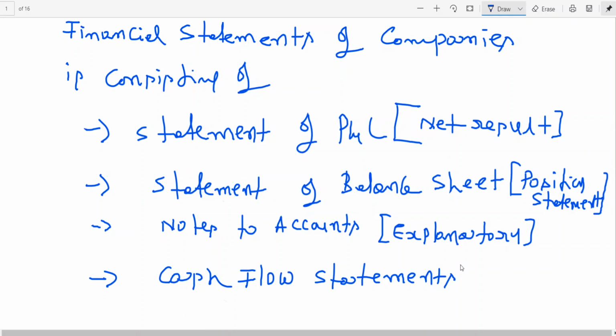And if you look at it in simple terms, what is a cash flow statement? It is a summarized cash book. I repeat once again, it is a summarized cash book where the receipts and payments are grouped on the basis of activity, their nature, for effective understanding. I repeat once again, cash flow statement in simple terms is a summarized cash book.